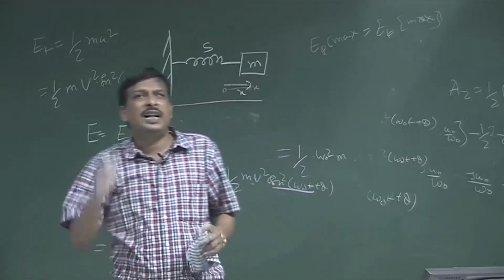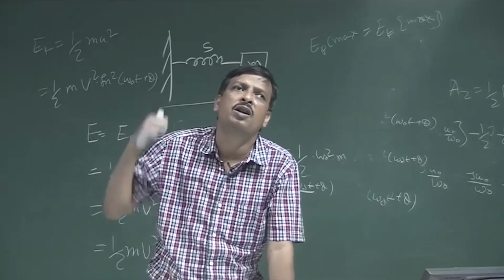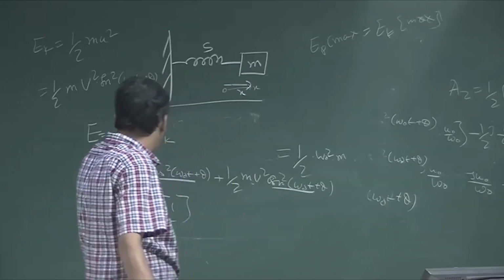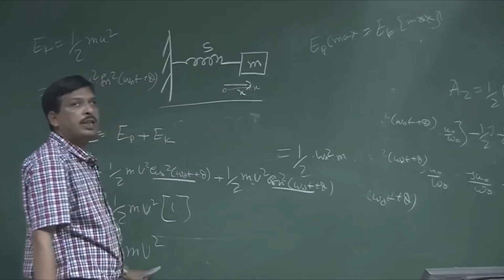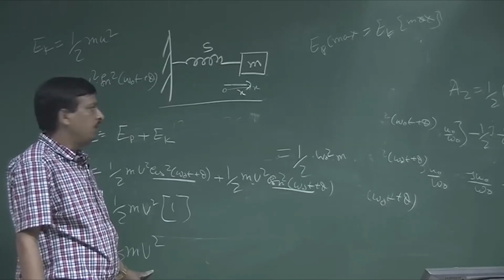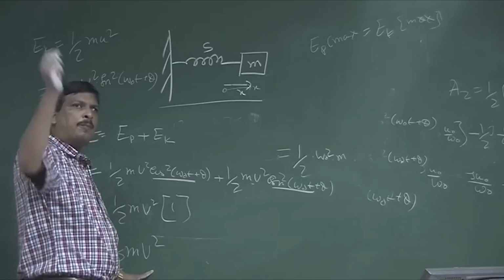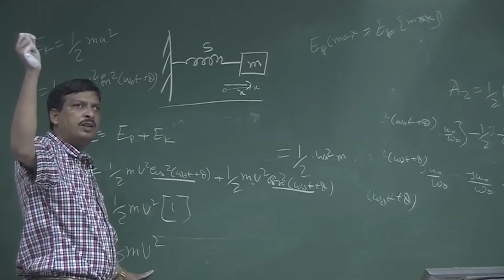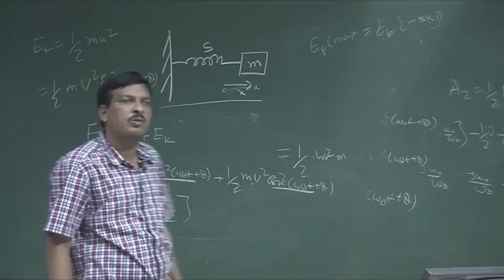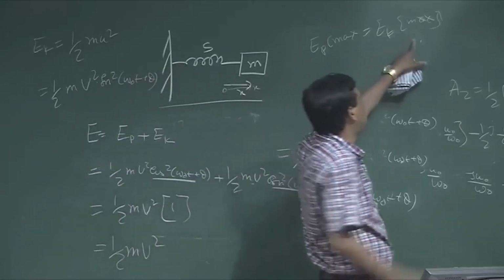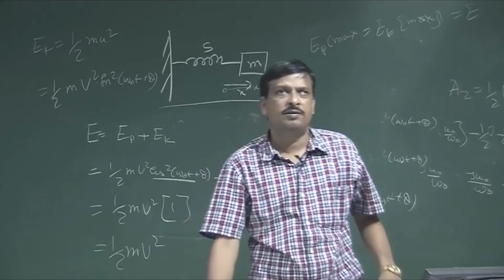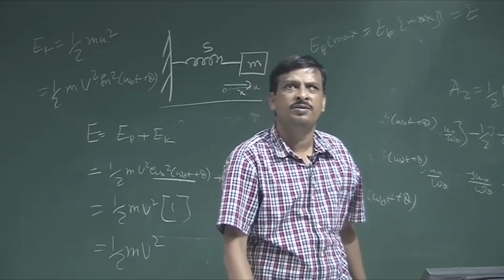So at any point of time, the energy stored in the oscillating system is the potential energy plus the kinetic energy, and the total energy is half m into capital U square, where U is omega 0 into a. But when the potential energy is maximum, the kinetic energy at that time will be 0, and when the kinetic energy is maximum, the potential energy at that time will be 0. So EP max is equal to EK max is equal to the total energy. You can prove it, or we will discuss in the tutorial how it is proved.